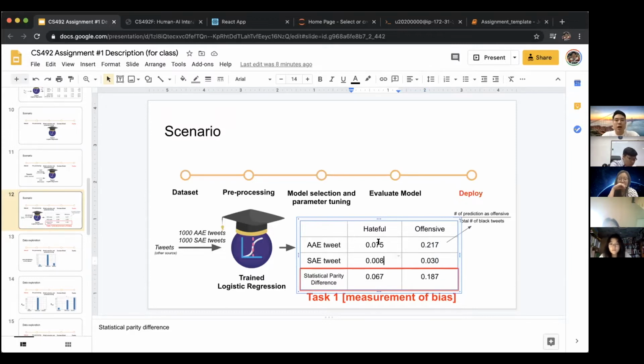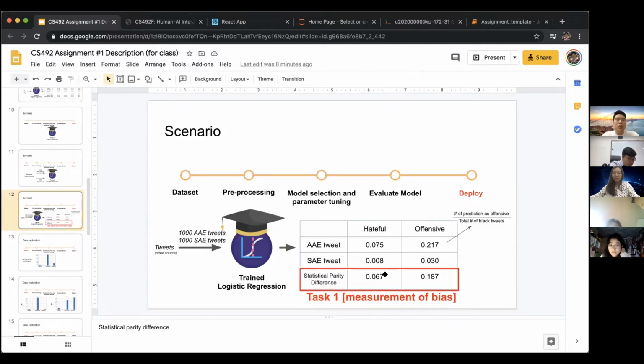So if we substitute these values, we get 0.067 and 0.1187 for both labels. And we call this measure statistical parity difference. We can use this statistical parity difference as a measure of bias. Of course, this is not the only measure of bias. There are tons of different measures, but in our assignment, we are going to focus on this value.